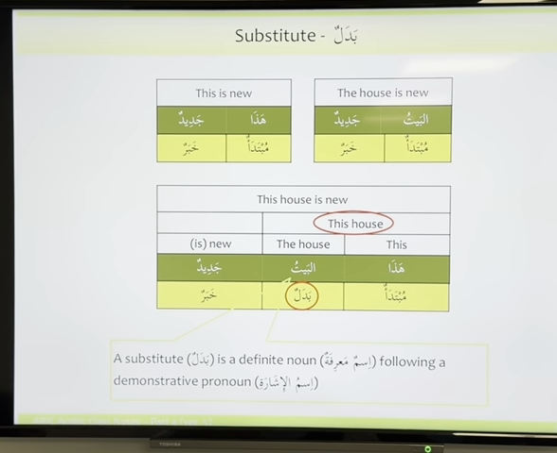Okay, badal. I know today is the first day we are getting introduced to this concept of badal. But as we go along, inshallah, it will become easy for us as well. So nothing to worry about. Okay, so now let's move on from badal.